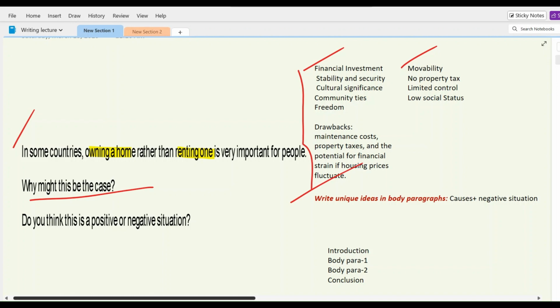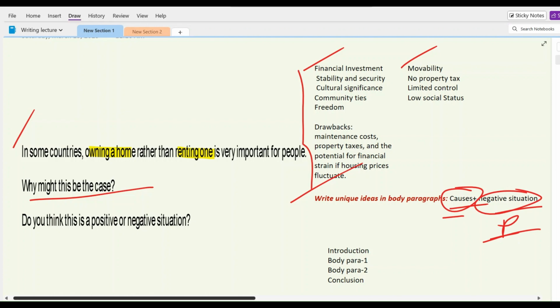So in this case, it would be better that in one body paragraph, you are writing the causes, and in another body paragraph, you can write about that negative situation. Because causes and negative situation will be in different perspectives, different viewpoints. However, if you're writing the causes and the positive one, then they can be very close to each other. It means the ideas can blend and can be very confusing for your reader.